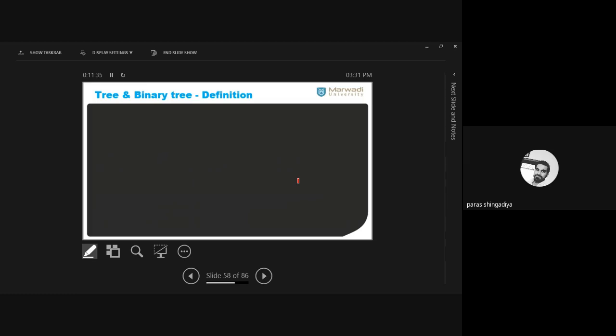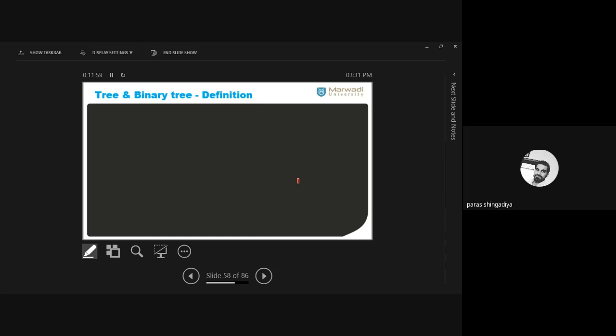Clear? There is one root, and then all the subpaths, and that creates one type of increasing form. But how can we consider it in a definition way? So those definitions we'll discuss. Then after, the binary tree. And then one of the well-known topics, that is the spanning tree and minimal weighted spanning tree.